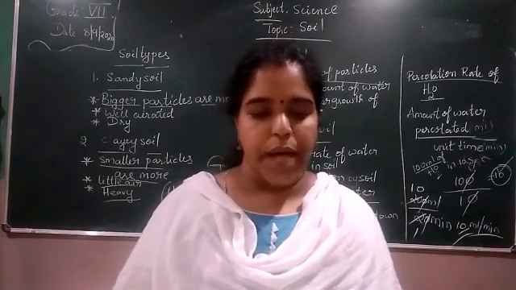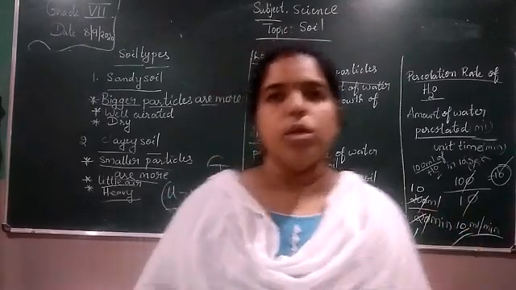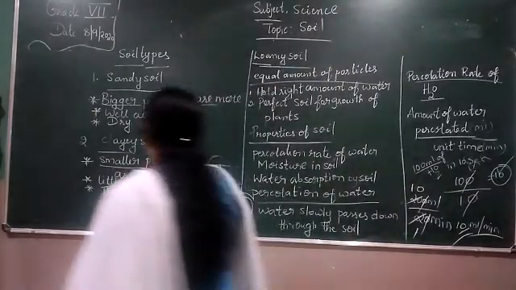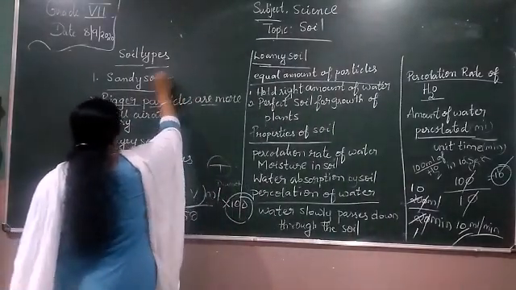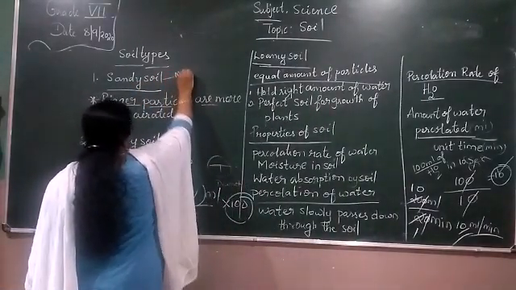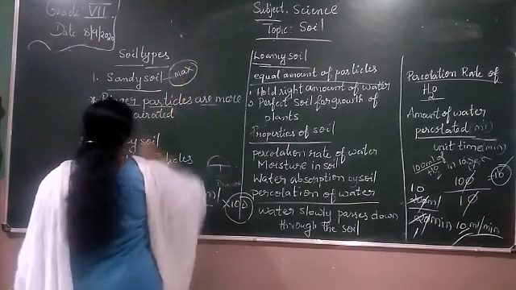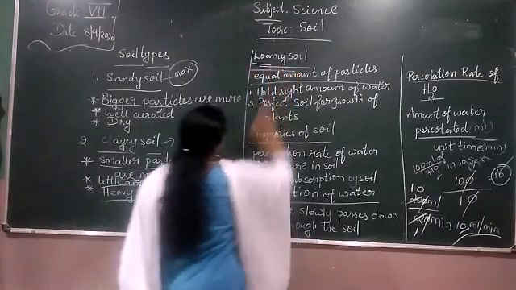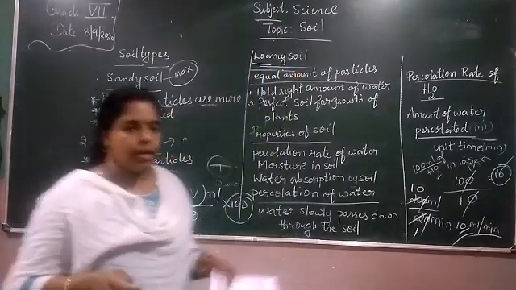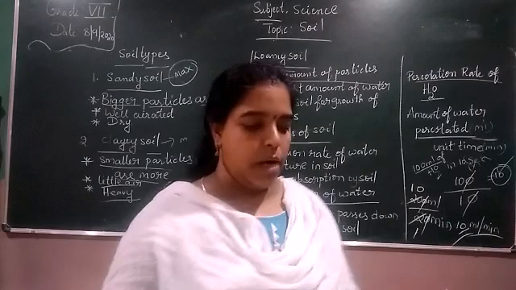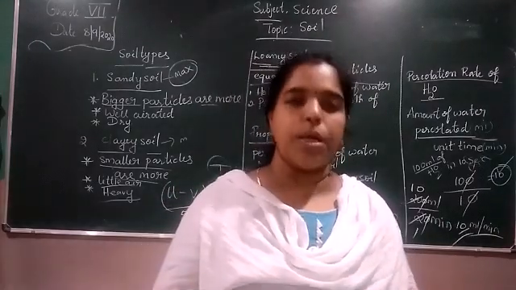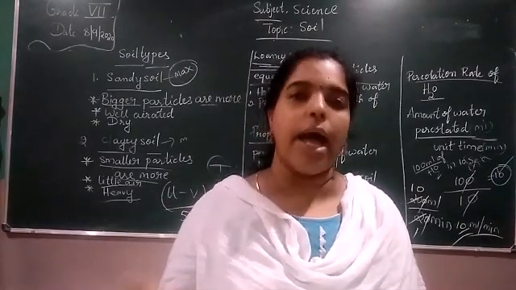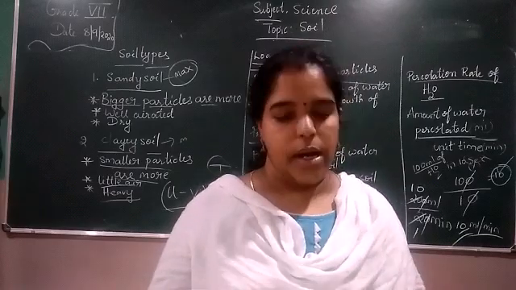Which soil would have the highest percolation rate? We'll find out. You already learned about sandy soil and clay soil. Sandy soil will have the maximum percolation rate, loamy soil a moderate rate, and clay soil the minimum percolation rate. So which soil has the lowest percolation rate and which has the highest?